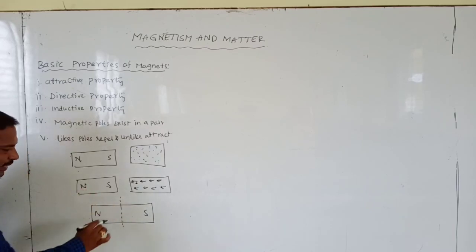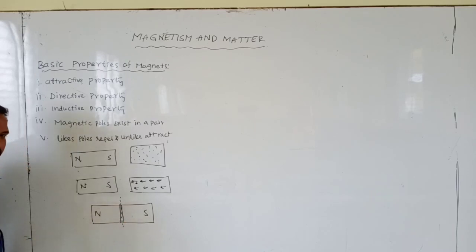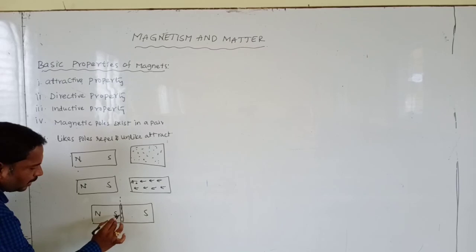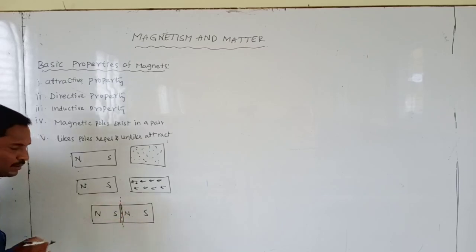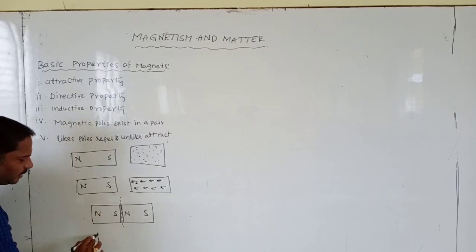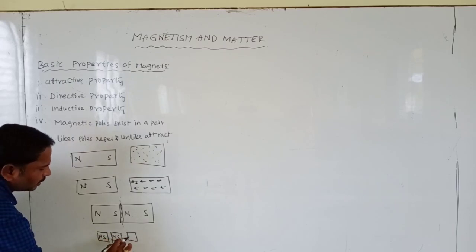Then these two pieces behave as bar magnets, each having a north pole and a south pole. Again it is cut into two pieces, and again a north pole and south pole form. If it is cut into small pieces, again it forms a north pole and south pole.